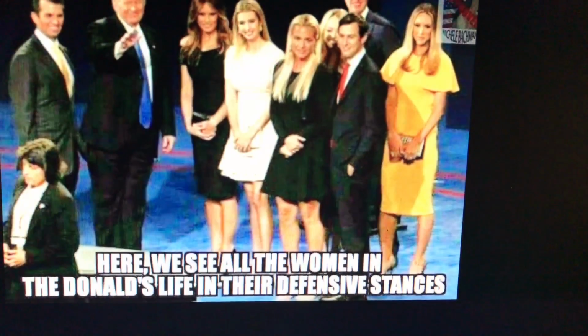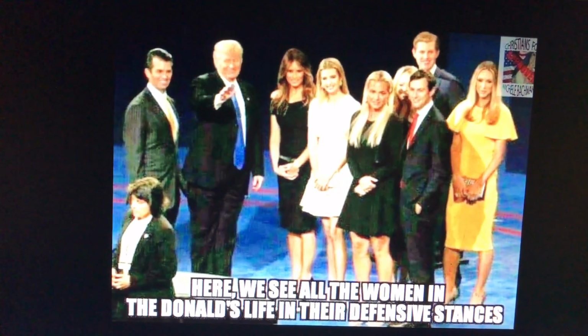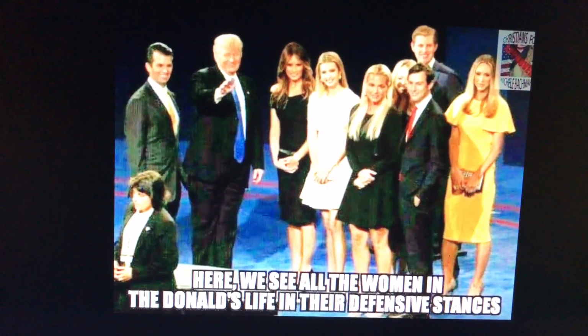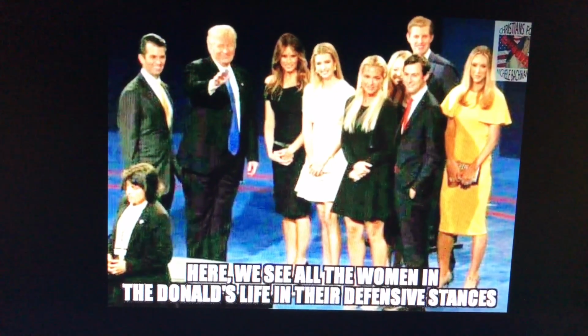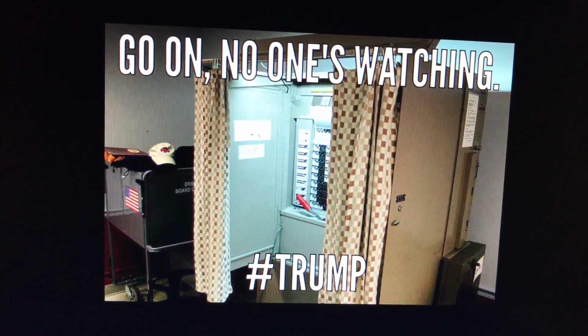Not bad. It says, here we see all the women in Donald's life in their defensive stances. This came out after he made those comments about grabbing women. So basically what they're trying to say is the women are covering themselves up so they can't get grabbed. Go on, no one's watching. Vote Trump.